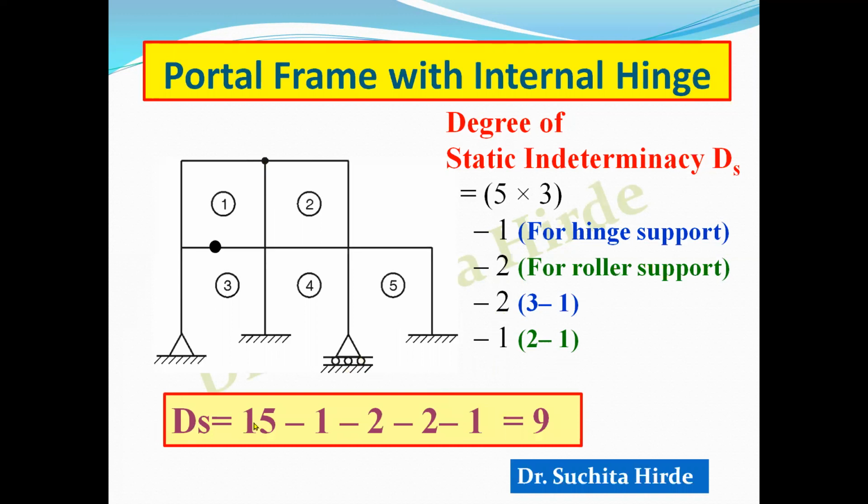So this is equal to 15, that is 5 into 3, minus 1 for this hinge, minus 2 for this roller, minus 2 for this hinge, and minus 1 for this hinge. So total is equal to 9. So this is how we can calculate degree of static indeterminacy. Have you observed how simple it is to calculate degree of static indeterminacy?